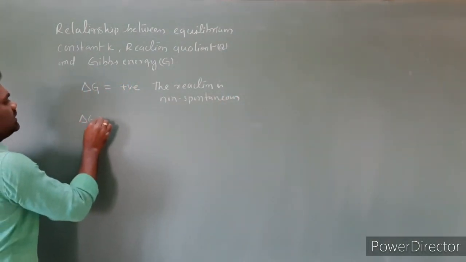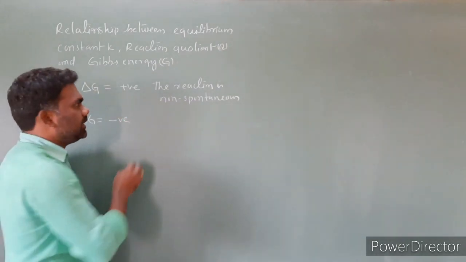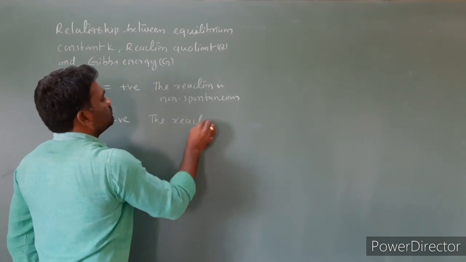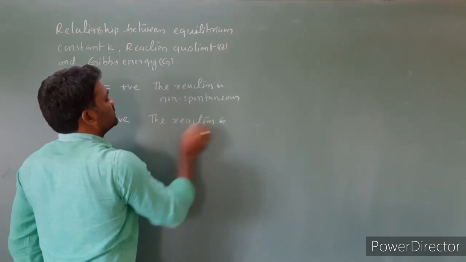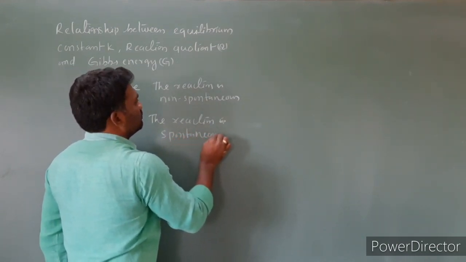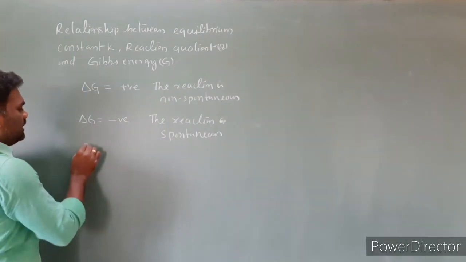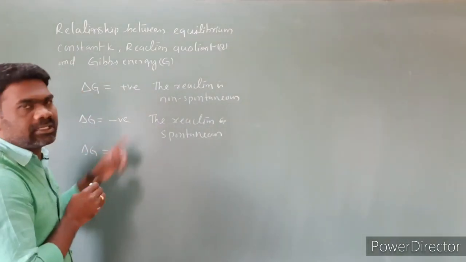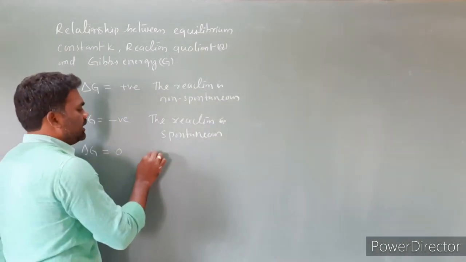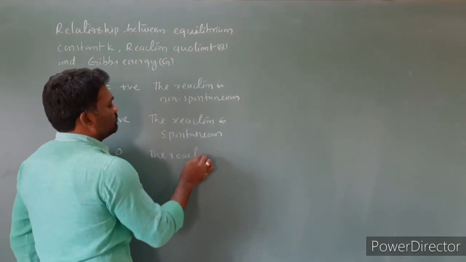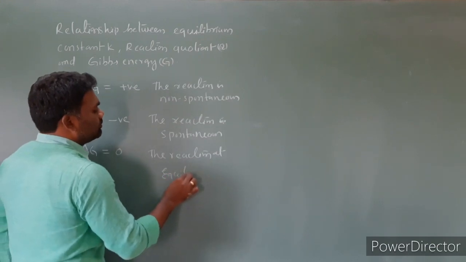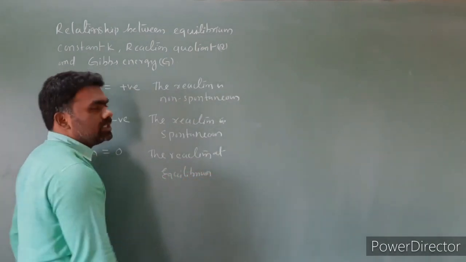If delta G is negative, the reaction is spontaneous. If delta G is equal to 0, the third case, the reaction is at equilibrium.